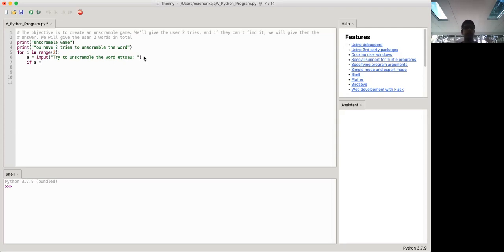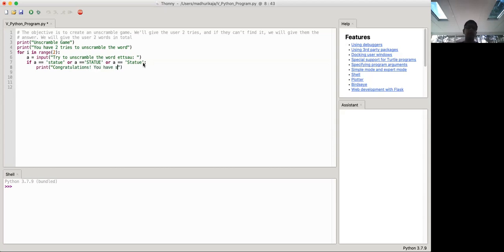So if a is equal to statue in lowercase, or a is equal to statue uppercase, or a is equal to statue, mostly lowercase, but this one's different. So if one of those things were true, then we'll print congratulations, you have successfully unscrambled the word.